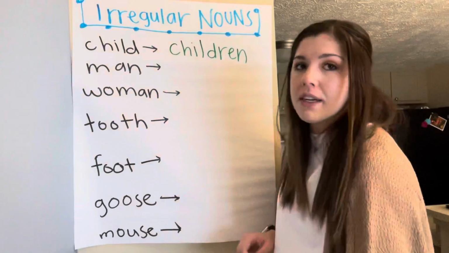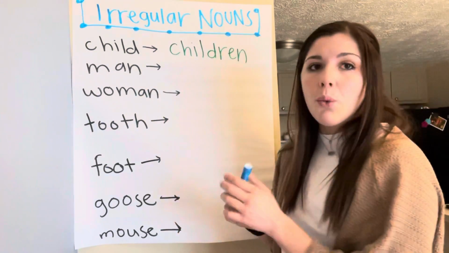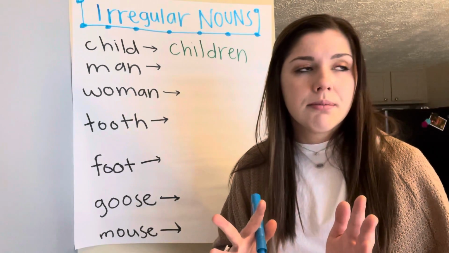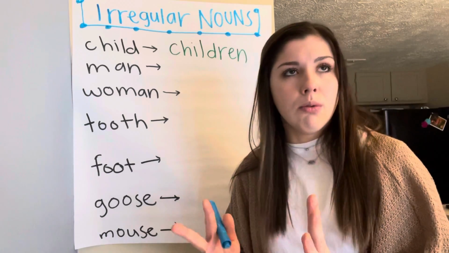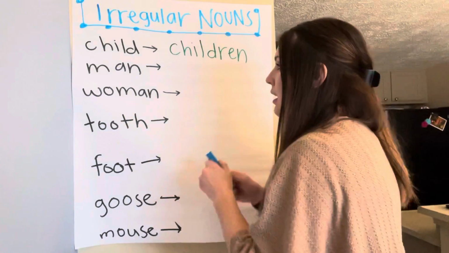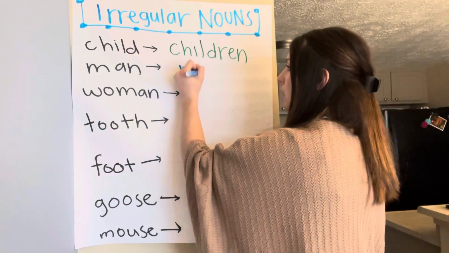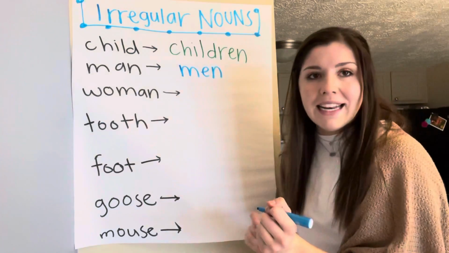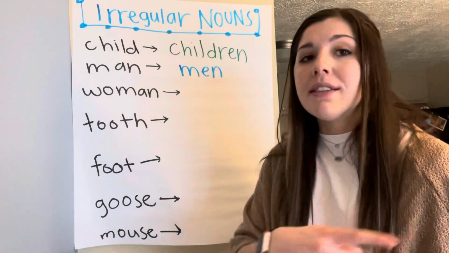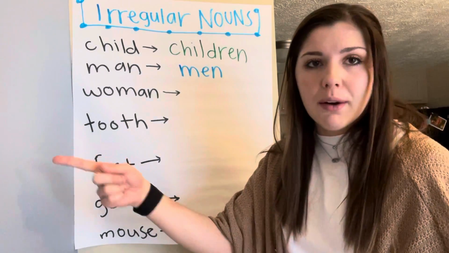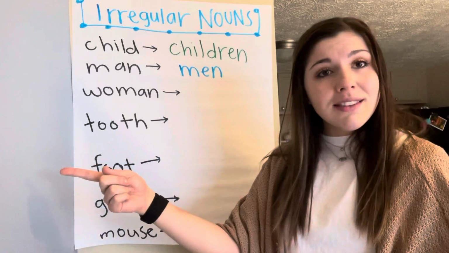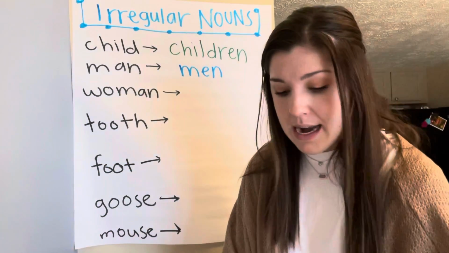Our next word is man. We don't say mans. So how do we say more than one man? So this is one man, but the word is men. Men. So we could say there's a group of men over there. We wouldn't say there's a group of mans. Doesn't make sense. Men.